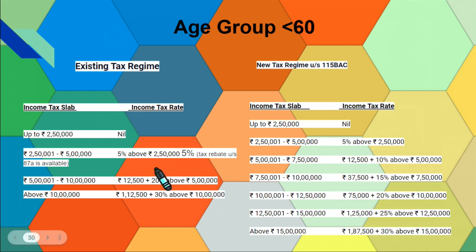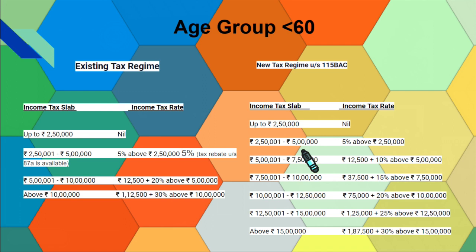In the old regime you get deductions, like the 50,000 deduction or Chapter 6A deductions, and many others. If you are not taking those, then you have to go for this one, otherwise you will pay more. You have to pay big tax if you have nothing to show as a deduction. So better go for this if you have nothing to show.